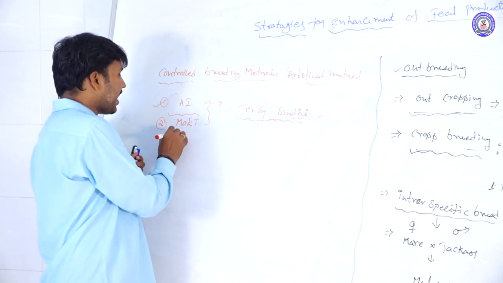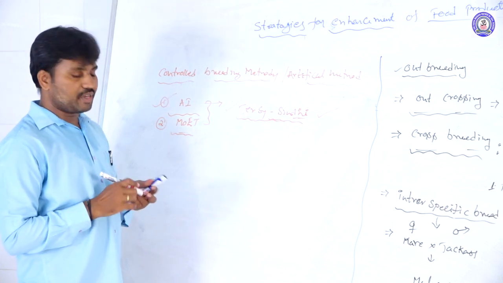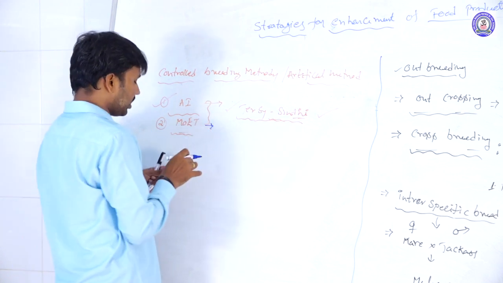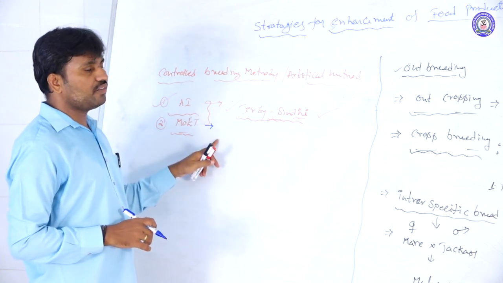The second one is MOET, the multiple ovulation embryo transfer technology method. It is also an artificial, modern technology for improvement of the breed.